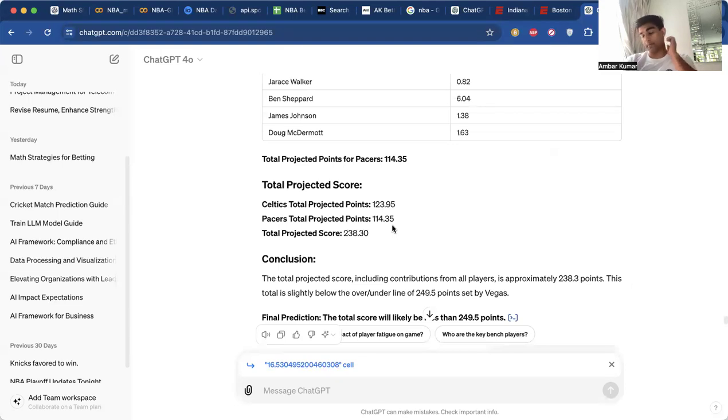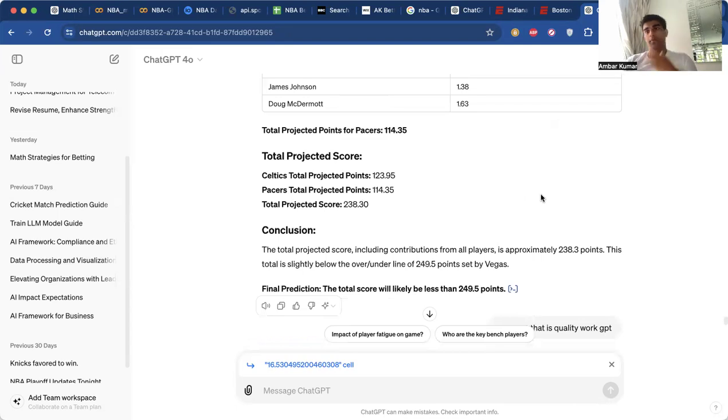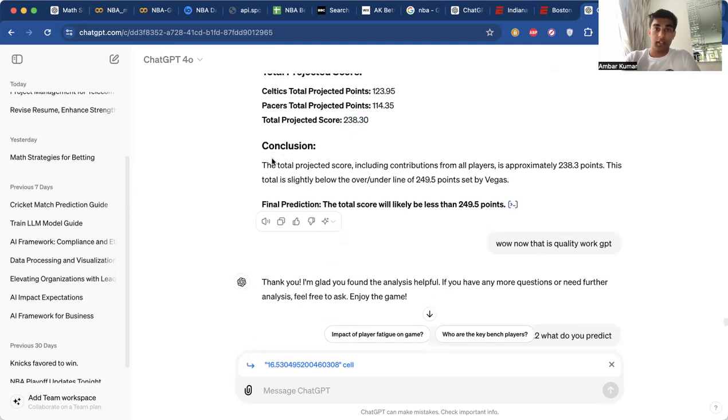So this is more realistic, and this is our final data, which we're going to use for the pick in this video, and I'm about to show you guys the final pick. But yeah, total projected score at 123.95 for the Celtics to win this game, 124 to 114. And a total projected score is given at 238 points. So the total projected score, including contribution from all players, is approximately 238 points. And this total is slightly below the over-under line of 249 points.